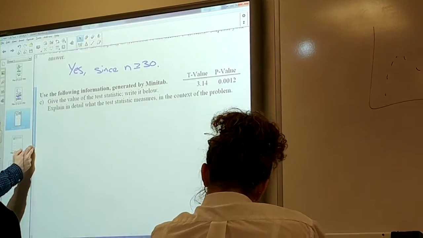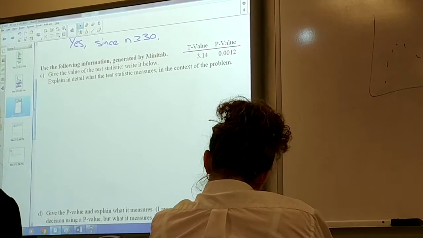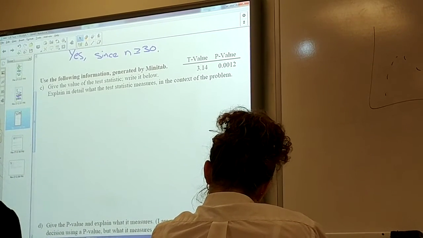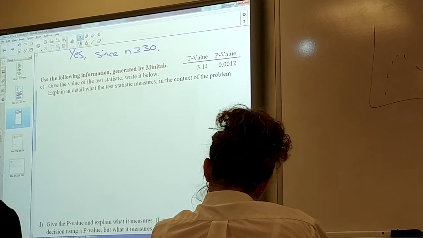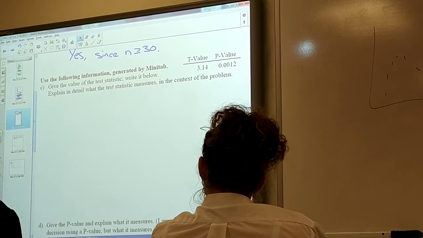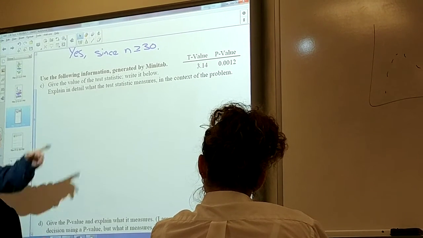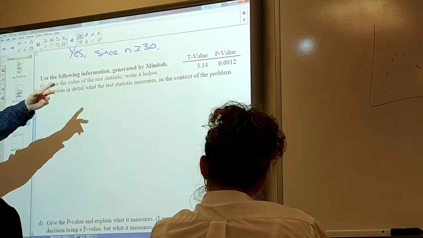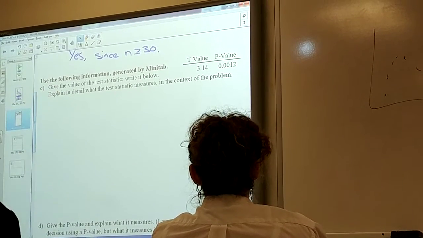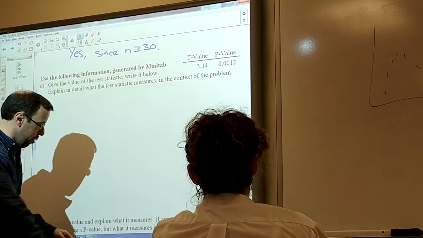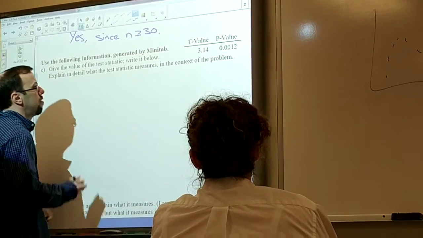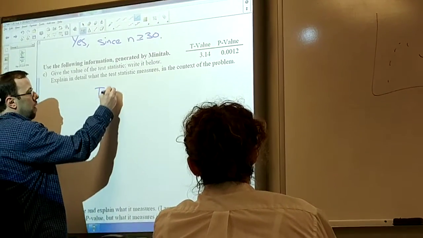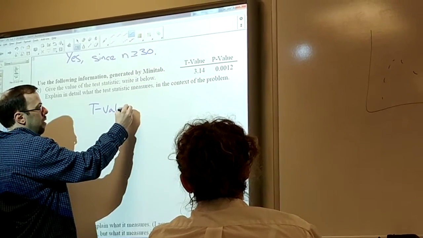All right. Use the following information generated by the tab. Give the value of the test statistic, write it below. Explain in detail what the test statistic measures in the context of the problem. So which one of those two numbers is the test statistic? The t-value, right? It could be a z-value if it was a proportion, but yes, the t-value is the test statistic. And so that t-value is equal to